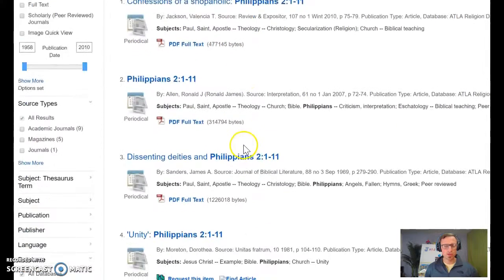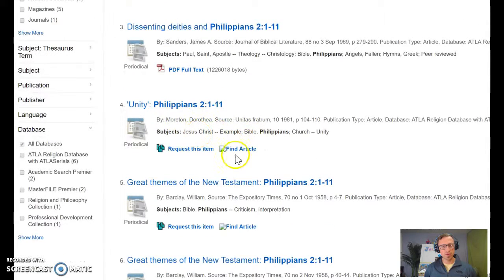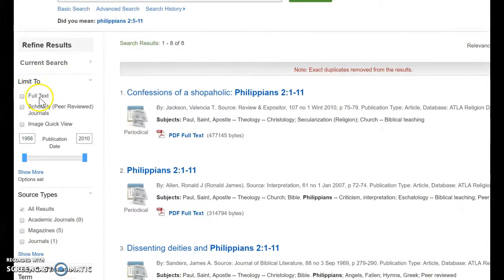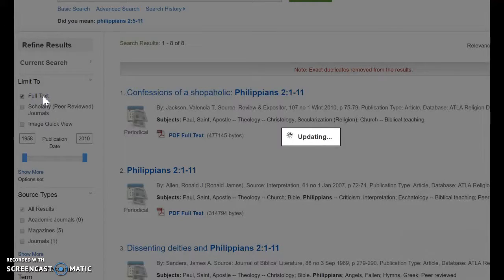Some of these, as I zoom down, do not have a full text. There's find article, because maybe EBSCOhost doesn't carry that article right now, and so we could try to request it from another source, but that's a waste of your time. So let's not do that. Let's just go back up here to limit and click full text. Let's update.